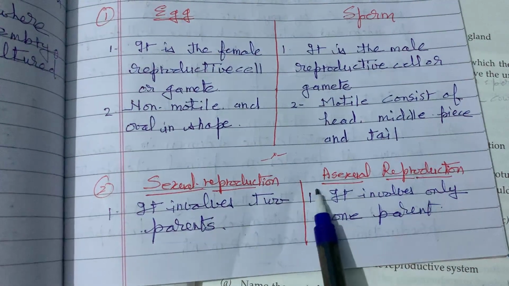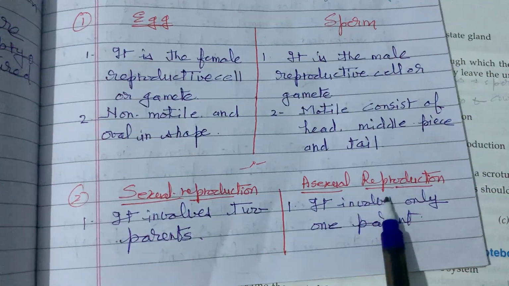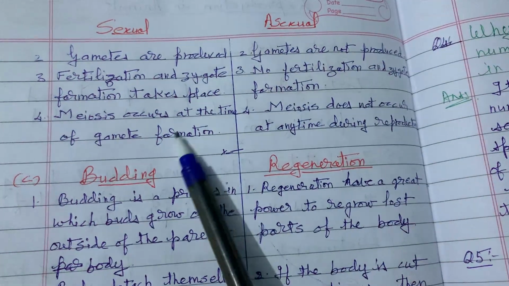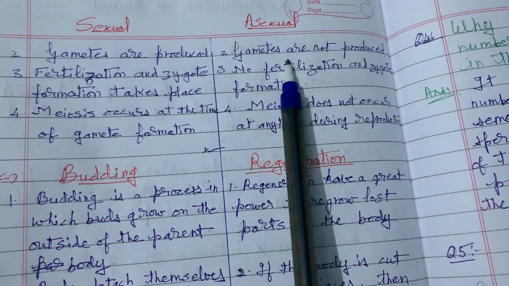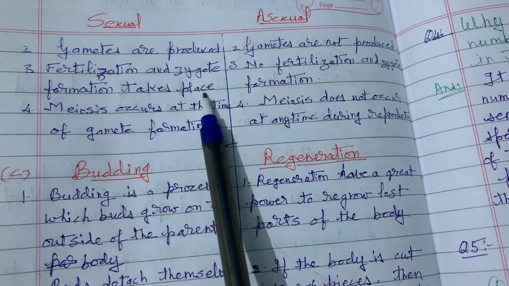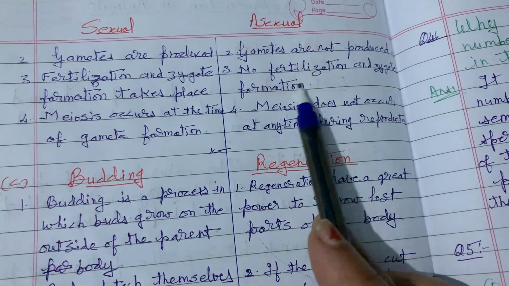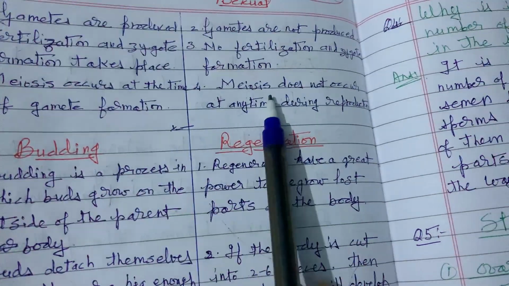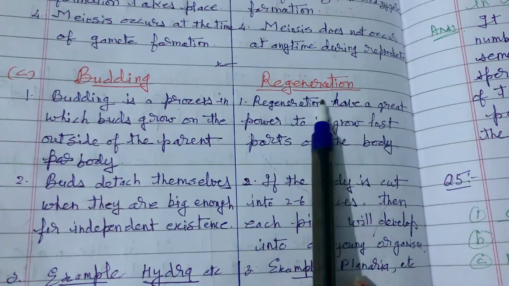Next, sexual reproduction and asexual reproduction. Sexual reproduction involves two parents. Asexual involves only one parent. In sexual reproduction, gametes are produced. In asexual, gametes are not produced. In sexual, fertilization and zygote formation take place. Here, in asexual, there is no fertilization and zygote formation. In sexual, meiosis occurs at the time of gamete formation. In asexual, meiosis does not occur at any time during reproduction.